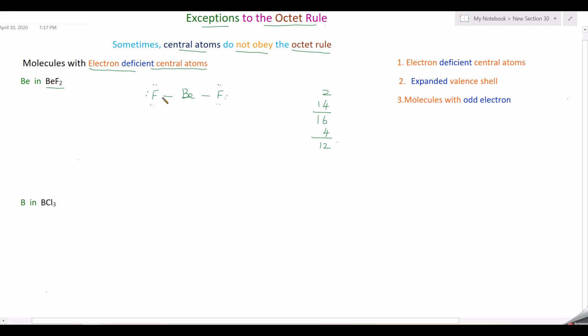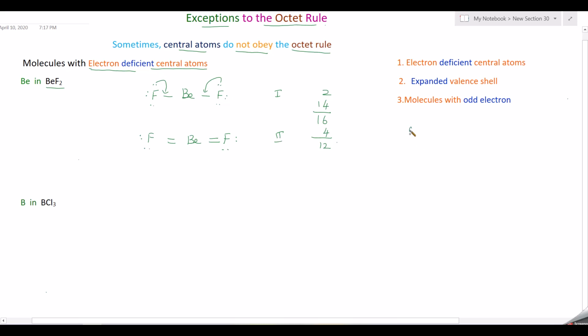But this beryllium has only 2 bonds, that means only 4 electrons. So you convert this lone pair into the bond pair. You can do it like this. Now you can get the next structure. So fluorine, double bond, beryllium, and then double bond fluorine. So this fluorine has 2 lone pairs, and this fluorine also has 2 lone pairs. Now this is taken as structure 1 and this is structure 2. So which structure is correct? For that we have to go for formal charge calculation.